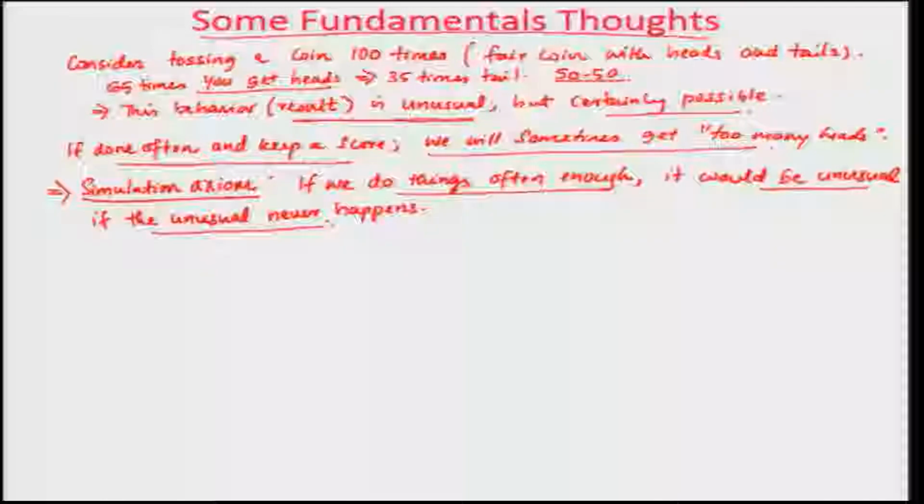This is a very important aspect, because let us say you are riding a motorcycle every day, on a daily basis, without wearing a helmet. Okay. Then one of the unusual things that should happen is an accident happening and you falling off the motorcycle and getting severely injured. And if you keep on doing this for a long time period, the law of large numbers will catch up with you, and at some point of time you will actually see that accident happening. So, this is why people say that if we keep on doing things often enough, then if the unusual never happened, that would be quite unusual. So, the unusual will happen.